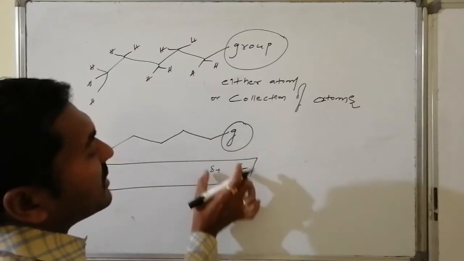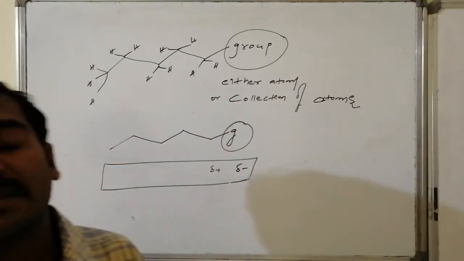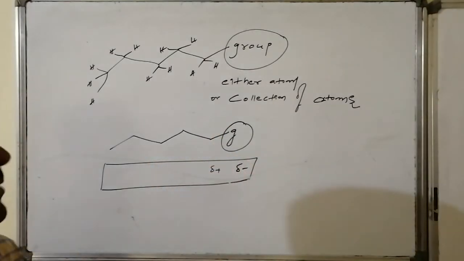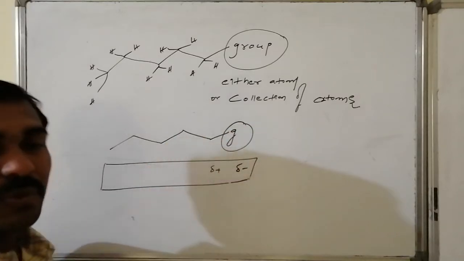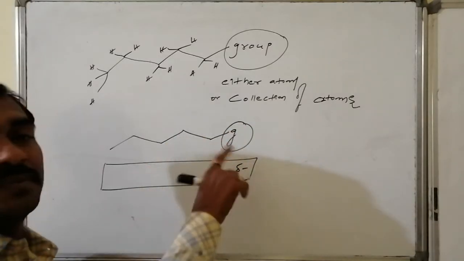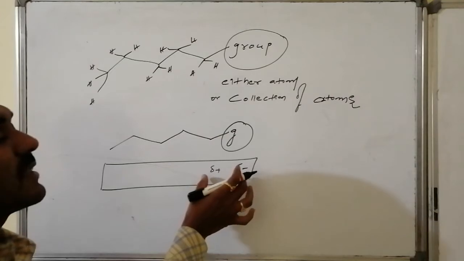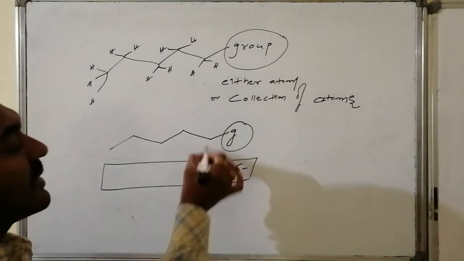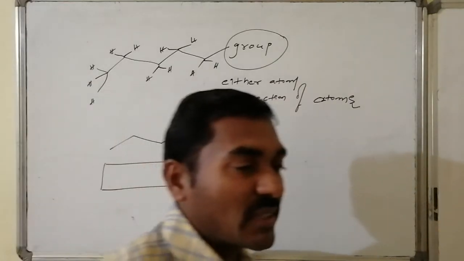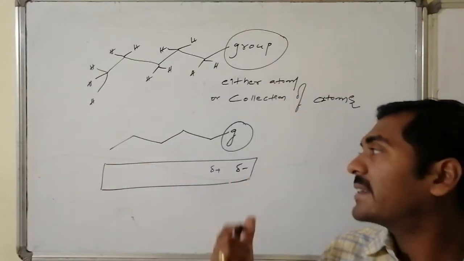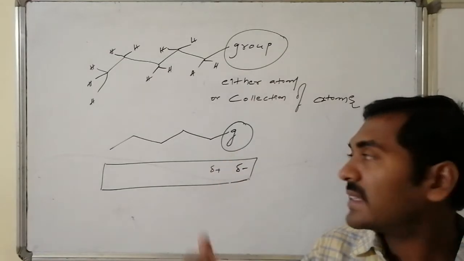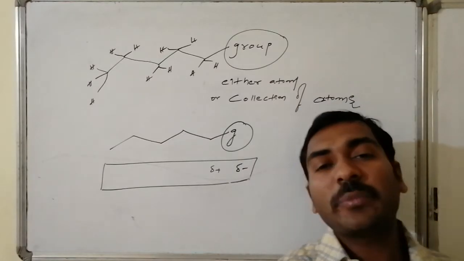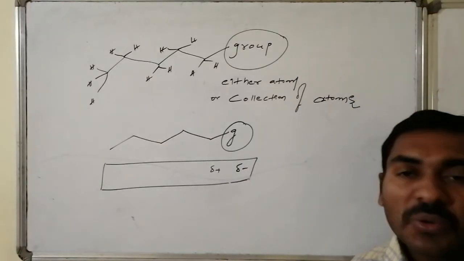This partial positive charge is with reference to what? C-H. If it is C-H, I am not considering that difference as a difference. But if that is not the C-H, that is a group, due to replacement of the group in the place of hydrogen, here I am getting extra charges, as the group is getting some partial amount of negative charge, whereas this carbon is getting partial amount of positive charge. That is, the sigma bond electron density is shifted towards the group, and the carbon-group sigma bond electron density is not present at its ideal position. It is shifted more close towards the group.